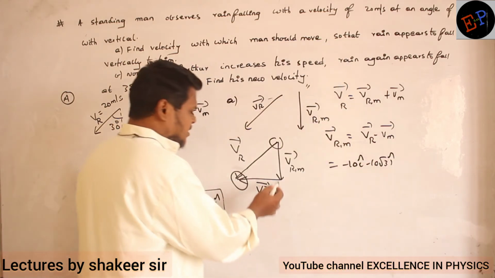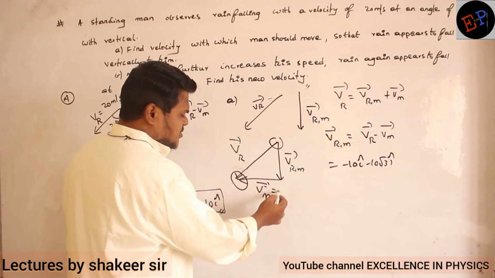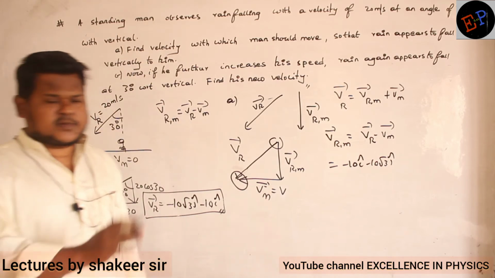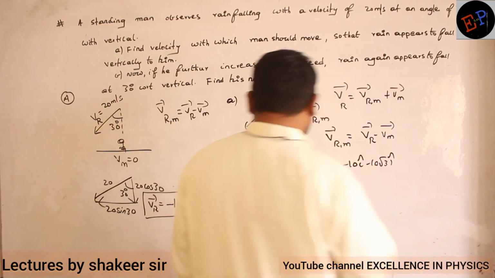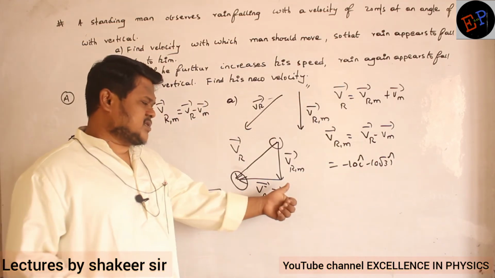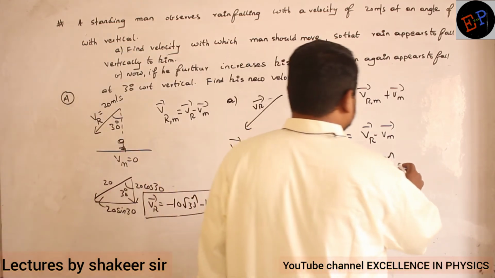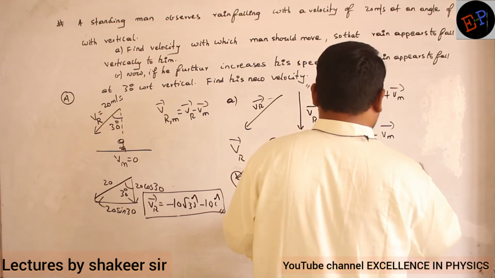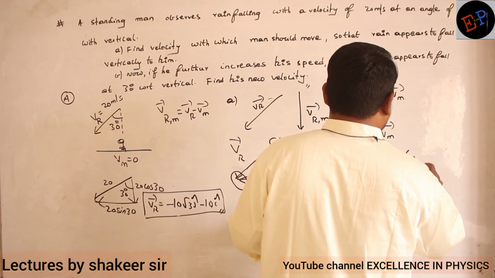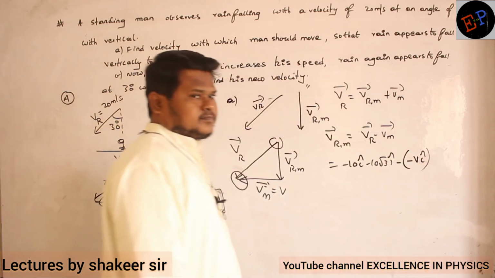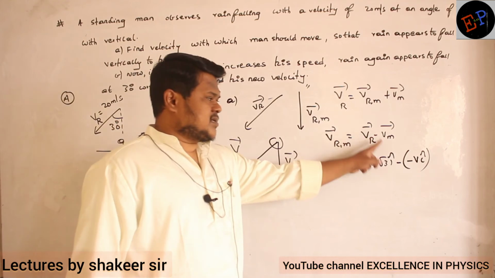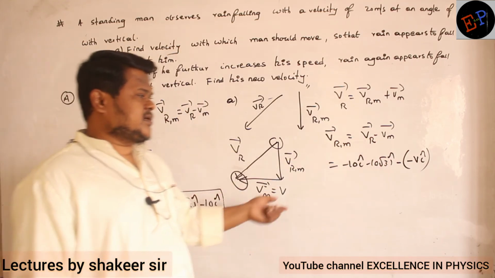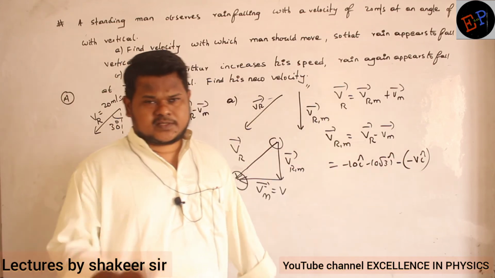And what is the velocity of the man? That also I don't know, no? So let us assume his velocity is v. I don't know his velocity, I am assuming. But in which direction? Positive direction or negative direction? Towards negative x-axis. So I can write minus v I cap, because man is traveling towards negative x-axis.